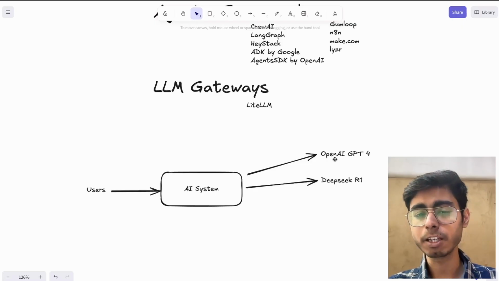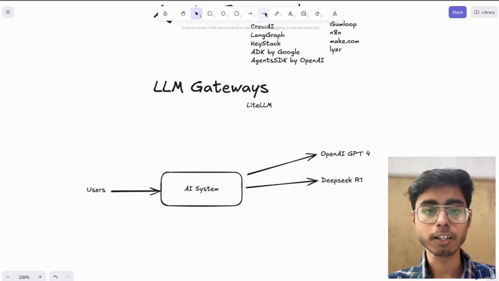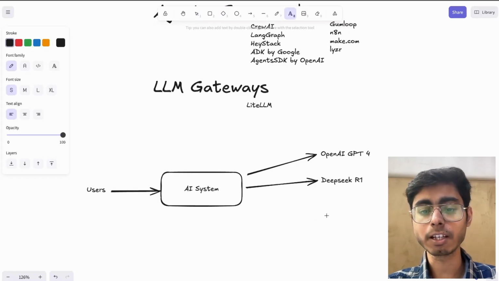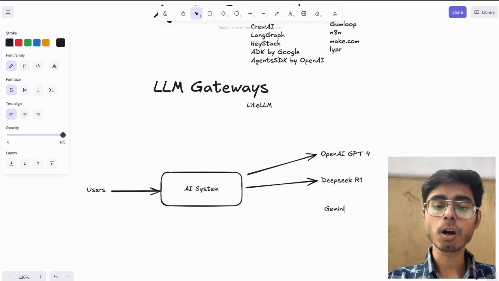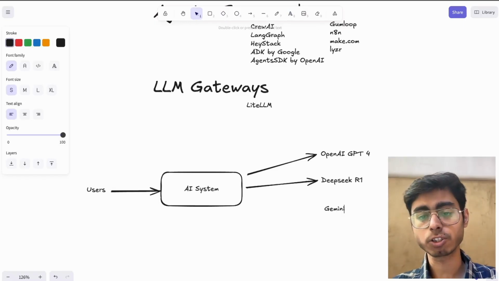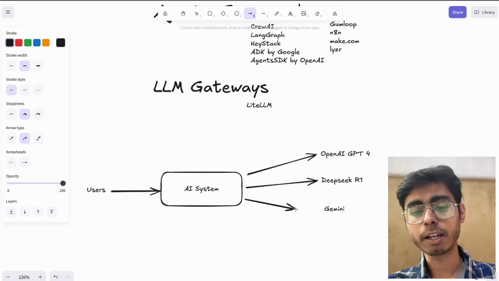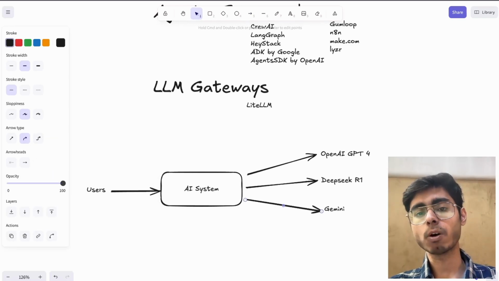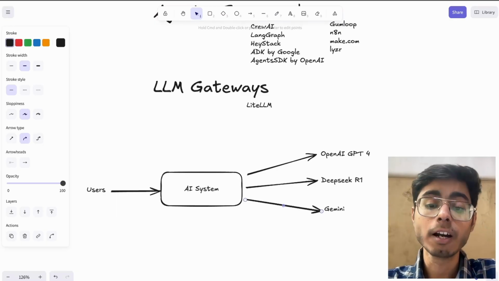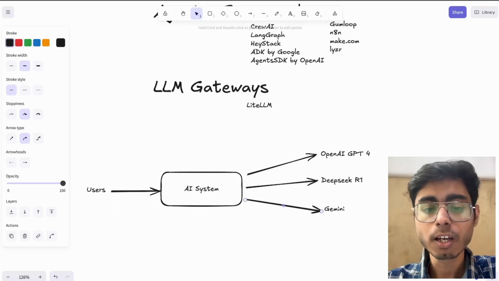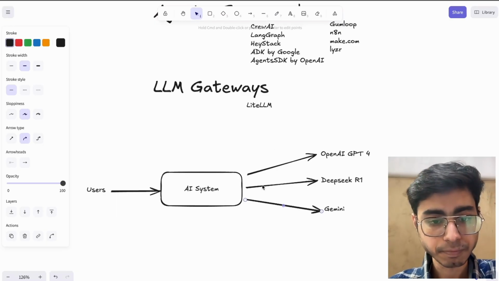It is actually the same. DeepSeek and OpenAI have the same API structure, but if it is Gemini, right? If you have another requirement of adding Gemini, you have to understand the response and request structure of the APIs for Gemini. Similarly, if you connect a Llama model or a Qwen model, you have to understand the API structure of these models, and connect them in the AI system.